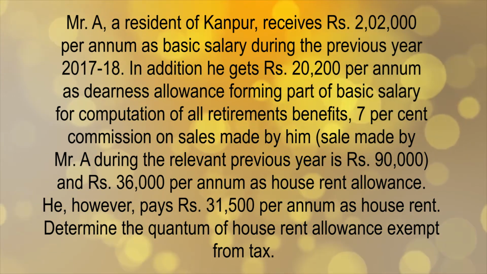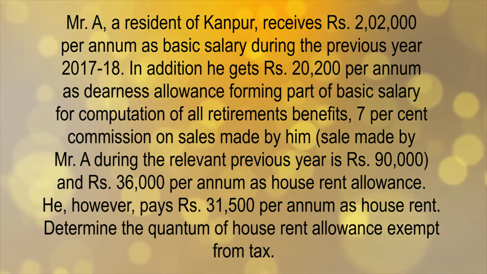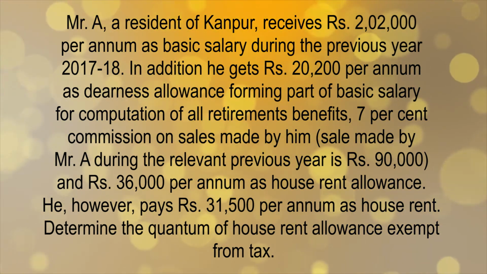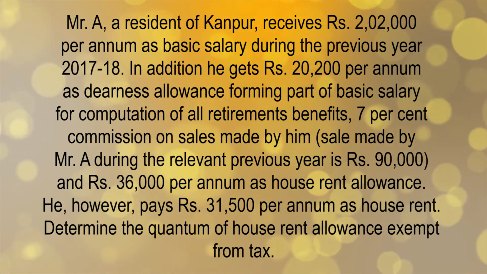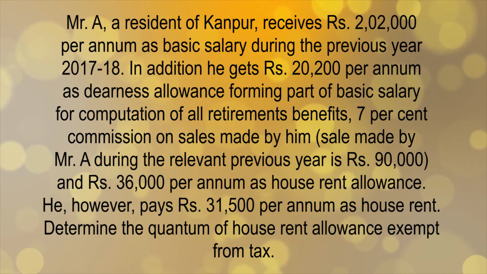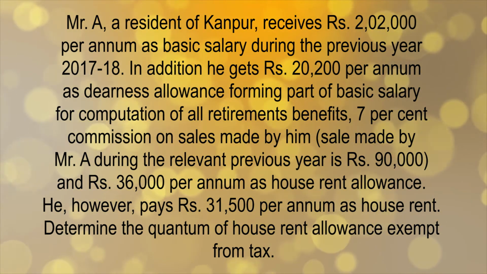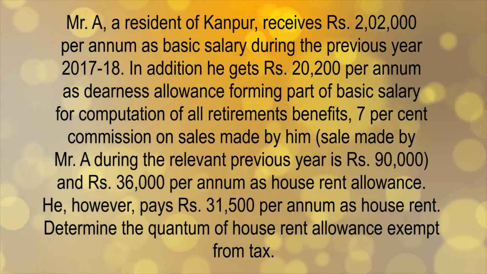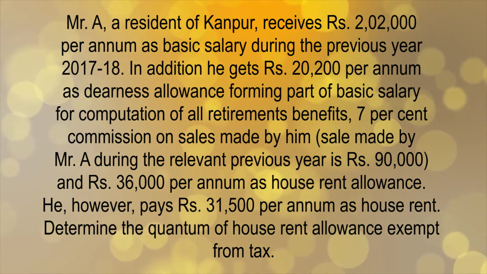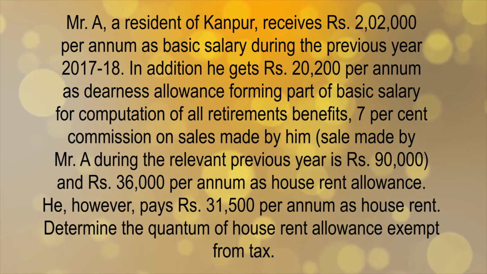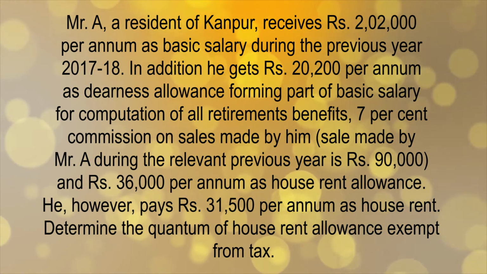In addition, he gets rupees 20,200 per annum as dearness allowance, forming part of basic salary for computation of all retirement benefits. 7% commission on sales made by him, and rupees 36,000 per annum as house rent allowance are also given to Mr. A. Sales made by Mr. A during the relevant previous year is rupees 90,000.